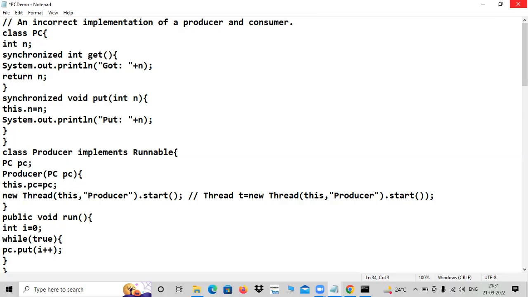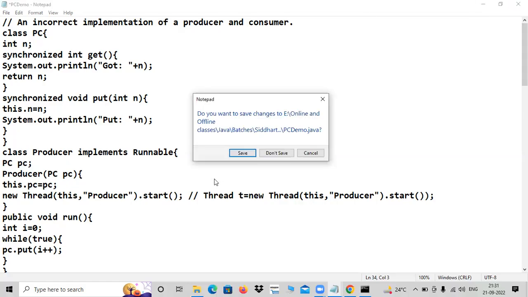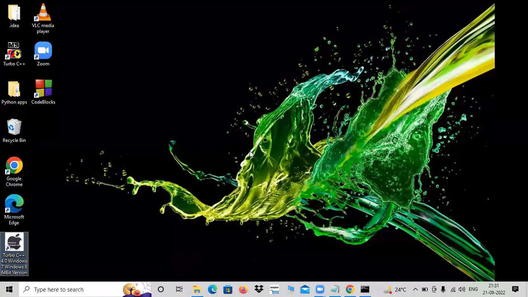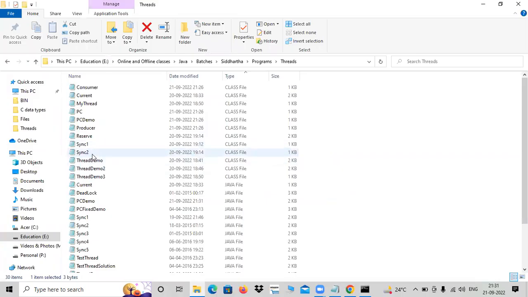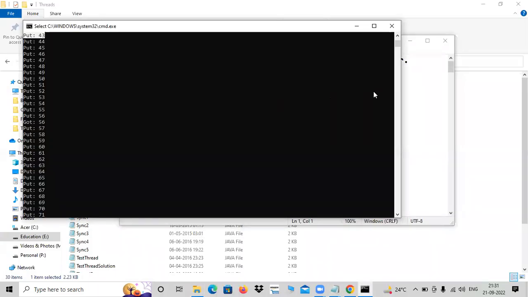In the next program I'm going to show, let me open the next one. It's a solution program. The next one is going to be a solution for you. That is PC demo. Which one have we seen? This one, PC fixed demo, right? Fixed means solved. Let me run this, then you can understand.